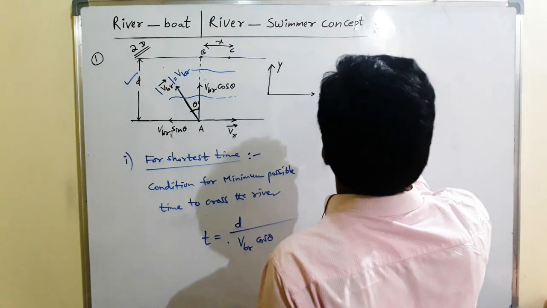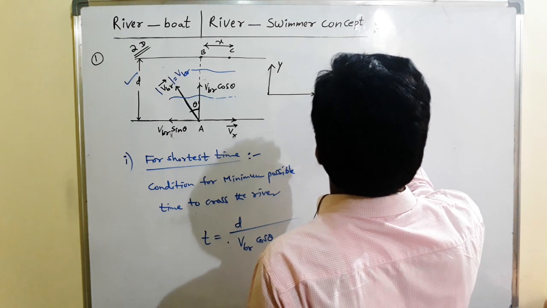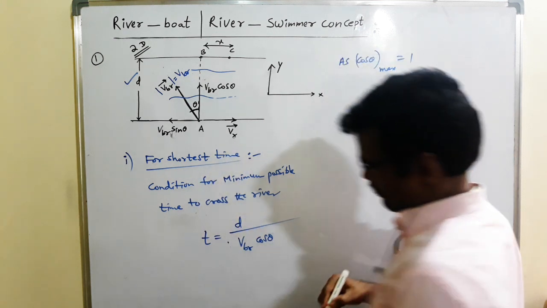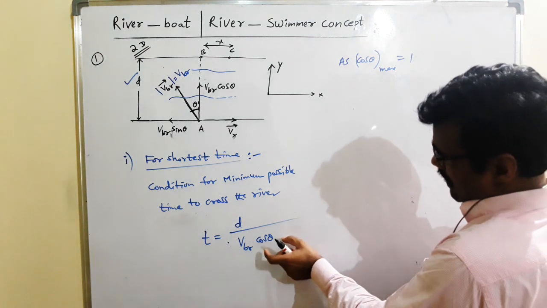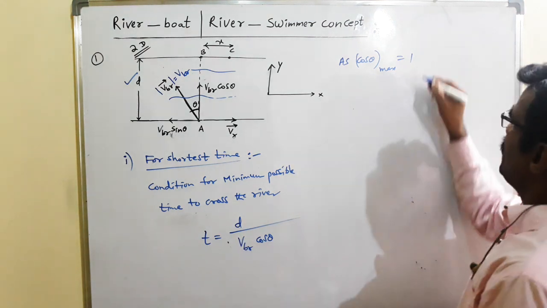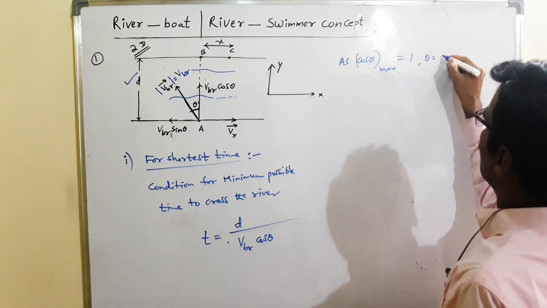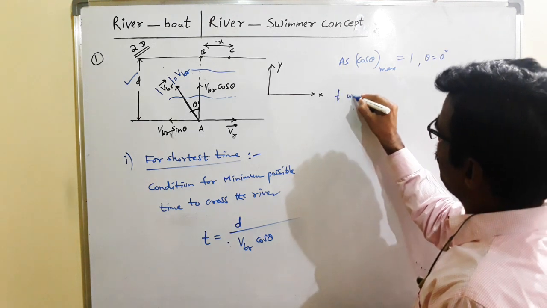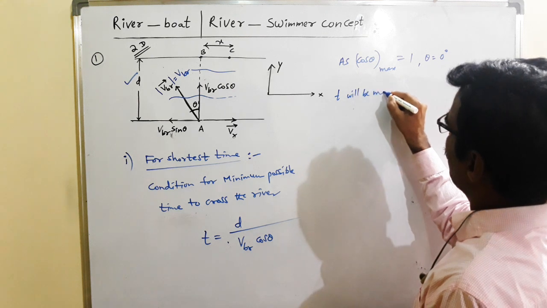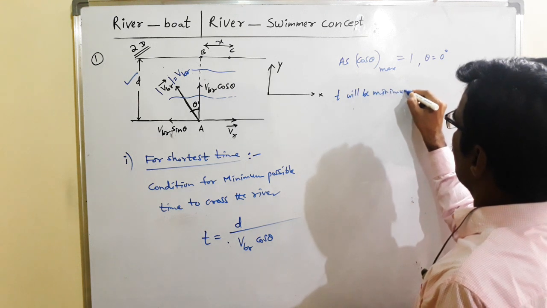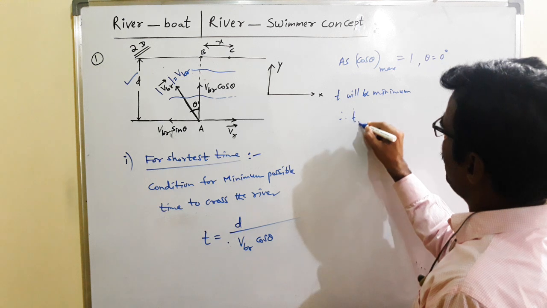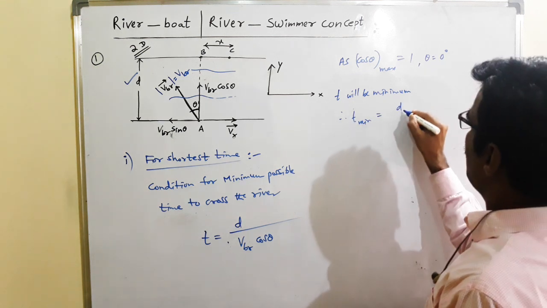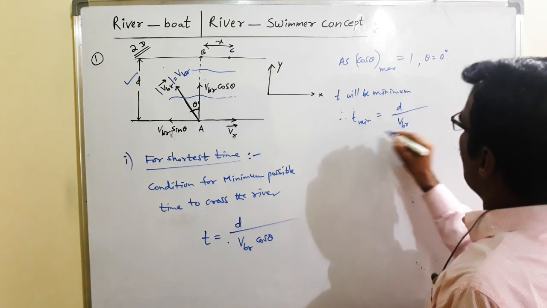As cos theta is maximum, equal to 1, T will be minimum. That means theta is equal to 0. Therefore the minimum time to cross the river is D by VBR.